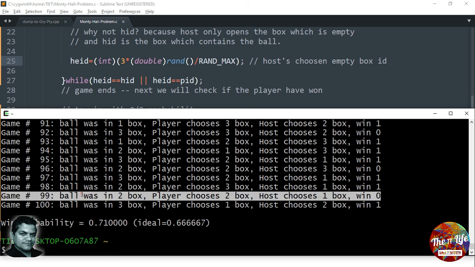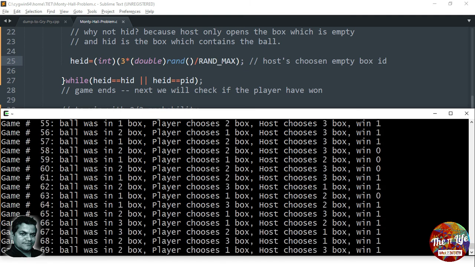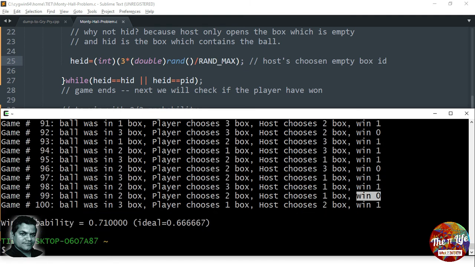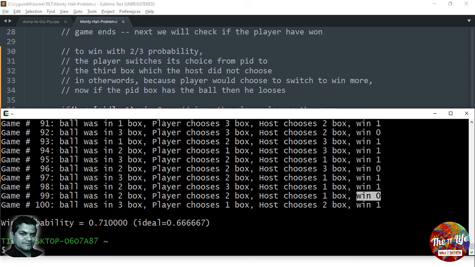Now, what is going on here? The ball was in the second box, randomly chosen at the very beginning. The player chooses the second box itself, but the host chooses one of the empty boxes, and that is the first box. But then the player needs to switch, so he switches from the second box to the third box, but the ball was in the second box, so he loses. This way, for each game, there is a win or a loss, and when the number of wins is divided by the number of plays, that gives you the probability with which the player won, and it turns out to be 0.71. And this is the ideal 2/3.